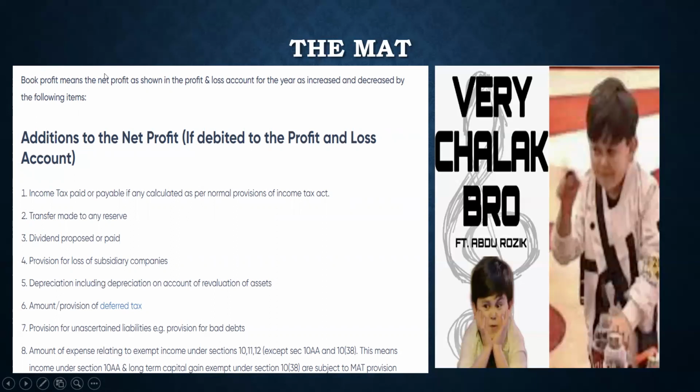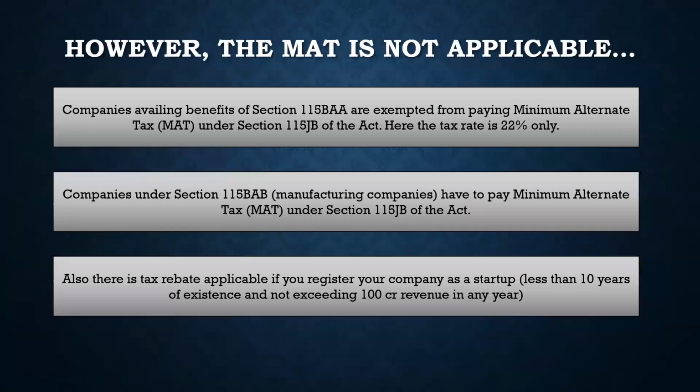Suppose from 1 crore you reach 10 lakh as net profit, and you are supposed to pay tax on 10 lakh, but then that net profit is increased by this method, right? Because of that, you might have to pay 15% tax on that, or 18.5%, whatever that rate is. If that is higher than the tax that you are supposed to pay on 10 lakh, then you have to pay the minimum alternate tax. That's how the government has tried to deal with companies who have tried to evade the tax. However, there is still a way.